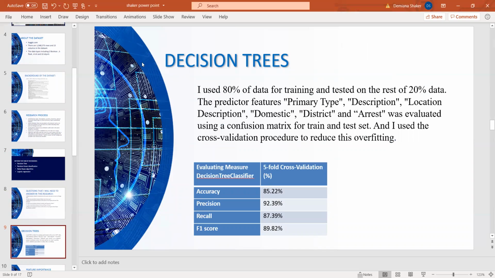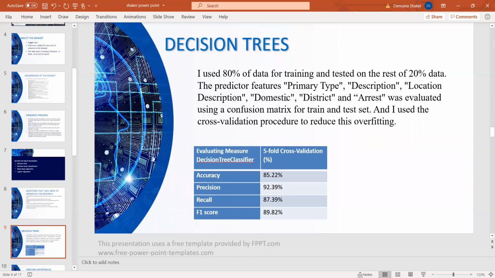My first model was decision trees. I used 80% of the data for training and tested on the remaining 20%. I used the primary type, description, location description, domestic, district, and arrest columns. I used a cross-validation procedure to reduce overfitting.